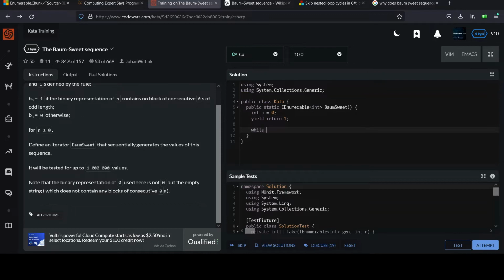I'm going to make an infinite loop here, so they can pull as many values as they want, up to 1 million it says here. So while true, normally you wouldn't do something like this, but it will work out here. While true, we'll just keep looping and keep giving numbers in this Baum-Sweet sequence. So now, how do we implement this in the general case? Well, for starters, we've handled our case of n equals 0, so I'm going to increment n.